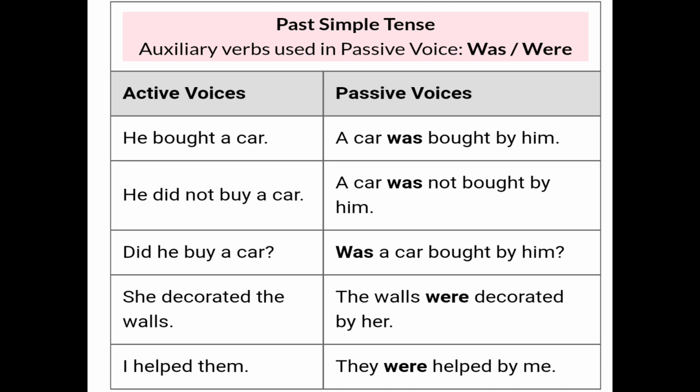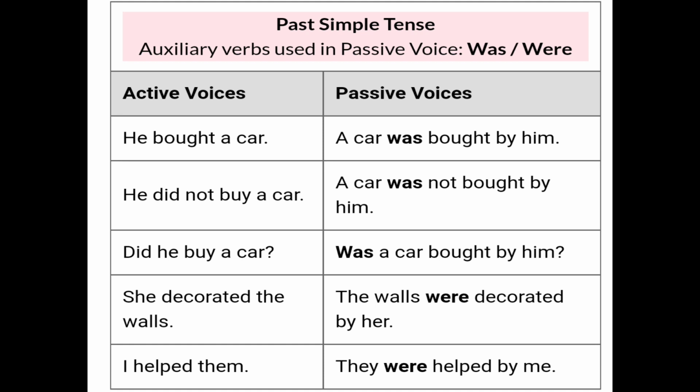Now see the next sentence. Did he buy a car? This is the question given here. So we change it into a question only, but did becomes was, and a car is the object. So that's why we write was a car bought by him. And as you know, bought is the third form of buy.